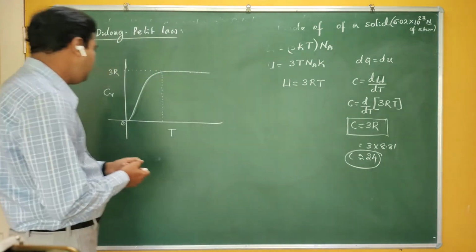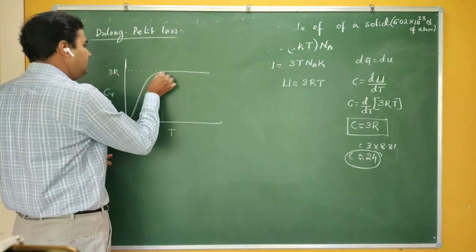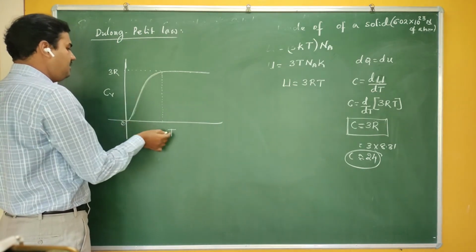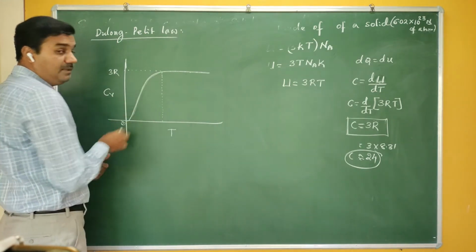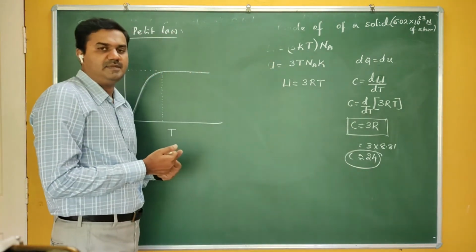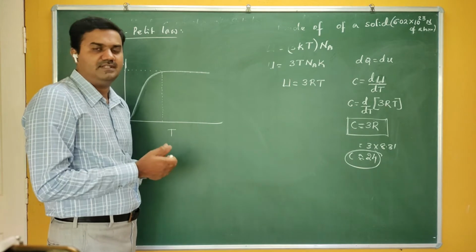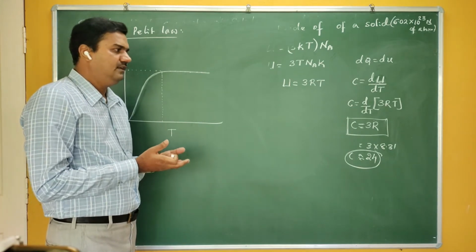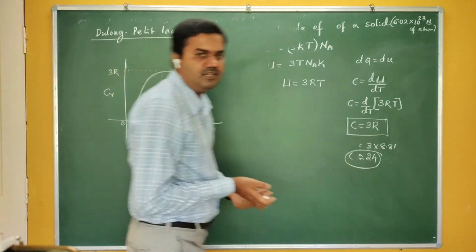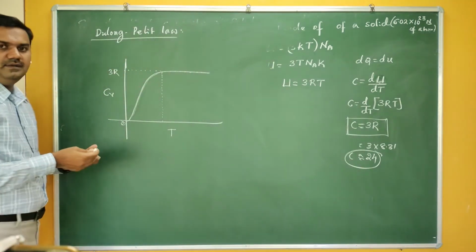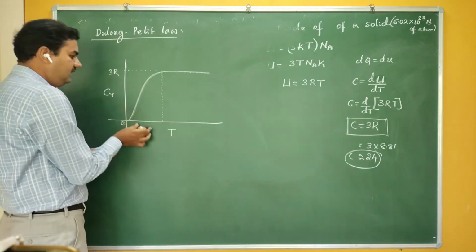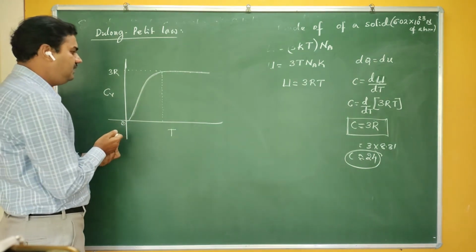In this concept, we are saying that the molar specific heat of the solid is constant and equal to 3R. But if you take the experimental data at low temperature, you see that the specific heat depends on the temperature. Here we are saying that it doesn't depend on the nature of the solid and doesn't depend on the temperature; it is a constant quantity. But according to the experimental data, it is not true. The specific heat is a temperature dependent quantity.